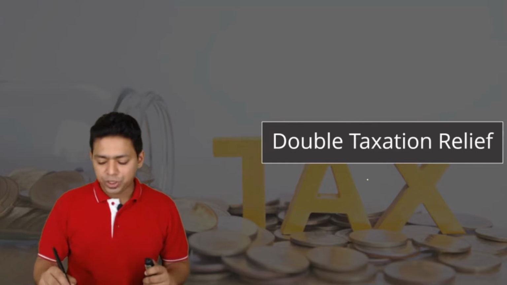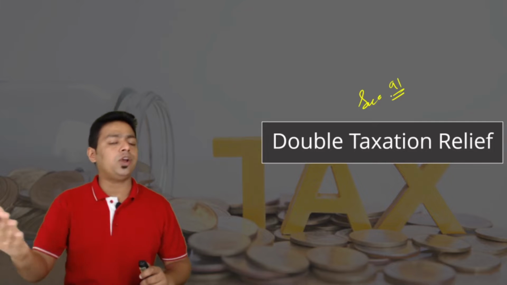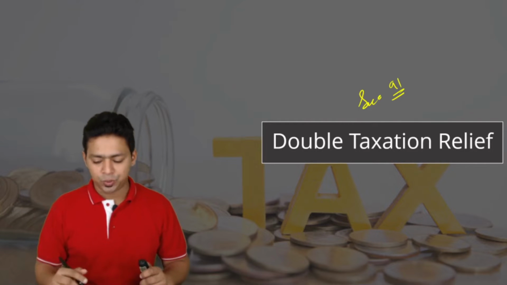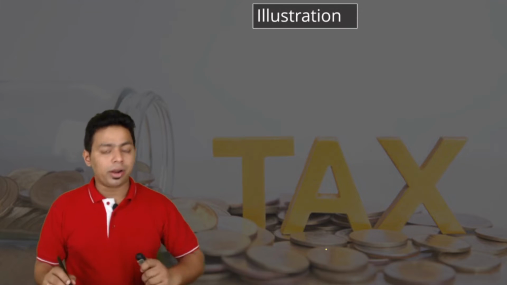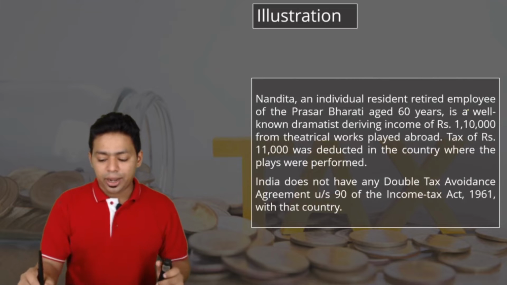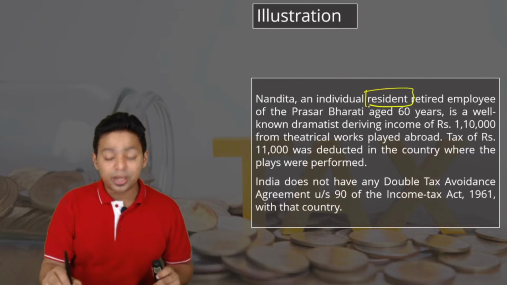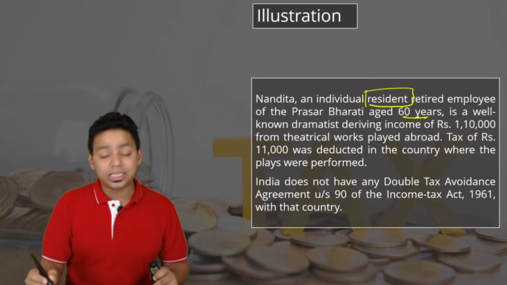One quick illustration on section 91 for better understanding, and then toward the end of the chapter we will discuss past examination questions. Section 91, unilateral agreement or unilateral relief. Nandita, an individual resident retired employee. So very important word, resident. Retired employee of the Prasar Bharati, age 60 years.